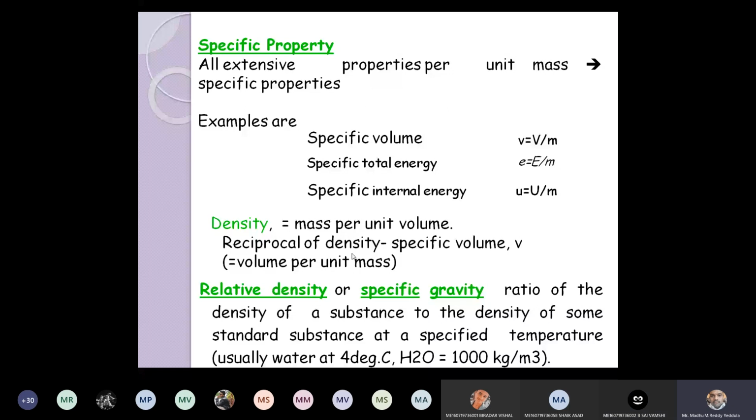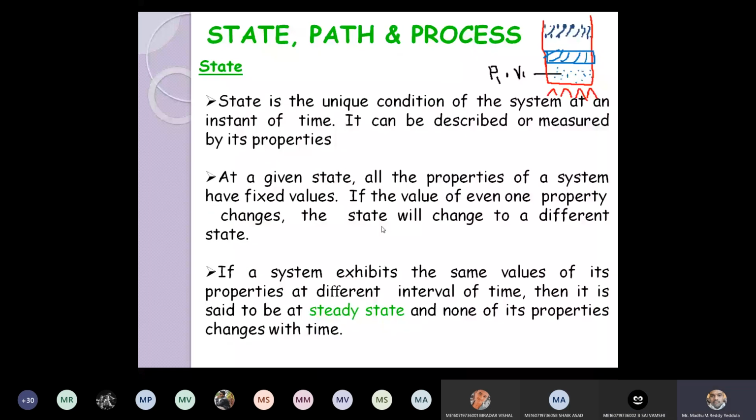What is the density of water? 1000 kg per meter cube. And the specific weight of water is 9810 Newton per meter cube. These two are the standard values you should remember. Now, today we discuss what is state, what is path, what is process. State is nothing but a unique condition of the system at an instant of time.